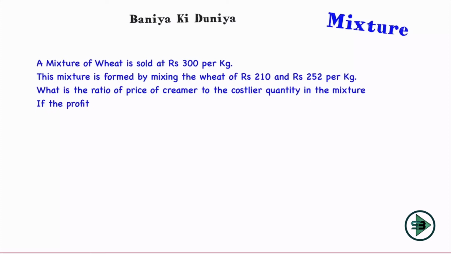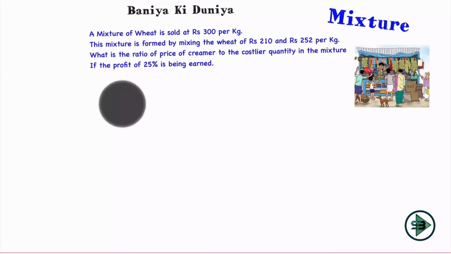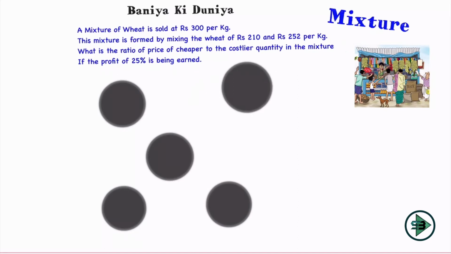And what is being asked of us? What is the ratio of the price of the cheaper to the costlier quantity in the mixture? So the ratio is being asked, and a profit of 25% is being earned. Okay, so this will help us find out the cost price of the mixture. So how will I start?